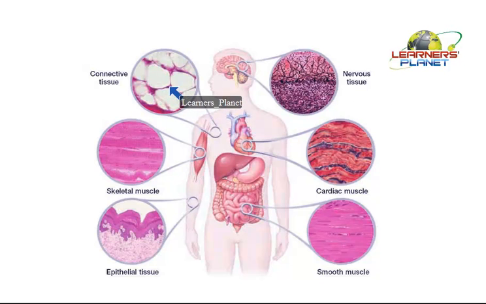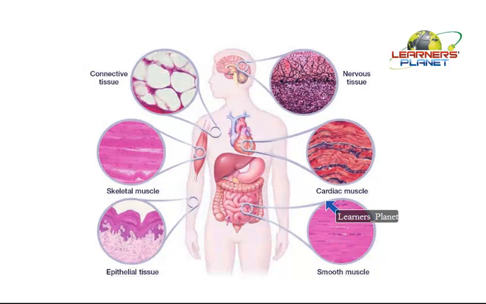Then we can say connective tissue. These parts are basically filled up with the connective tissue. See, these are the muscles here, skeletal muscle, and within the skeletal muscle there will be the presence of connective tissue. The different bones, they must be having connective tissue within them. Besides there is skeletal muscle, cardiac muscle, smooth muscle. That means different kinds of muscles are present for different kinds of movements, as we have introduced in the previous slide.